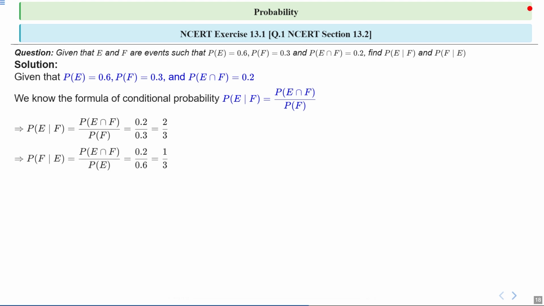And probability of F upon E is equal to probability of E intersection F upon probability of E, which is equal to 0.2 upon 0.6, which is equal to 1 by 3. Therefore, probability of F upon E will be equal to 1 by 3. So this is the right answer. Got it?